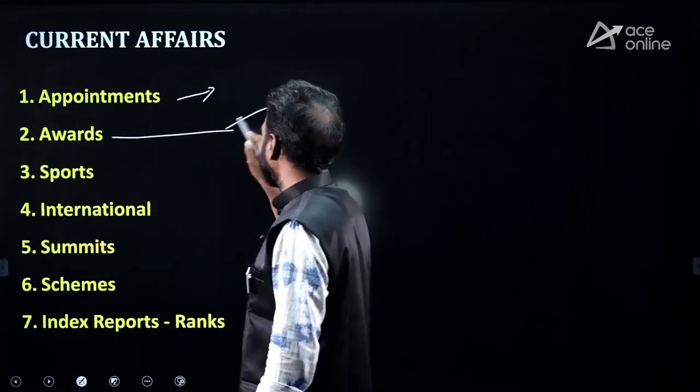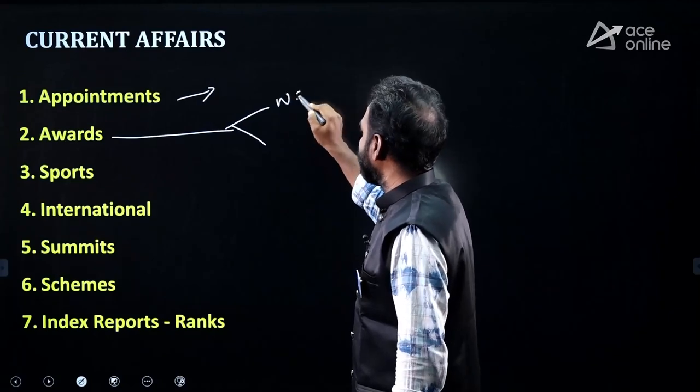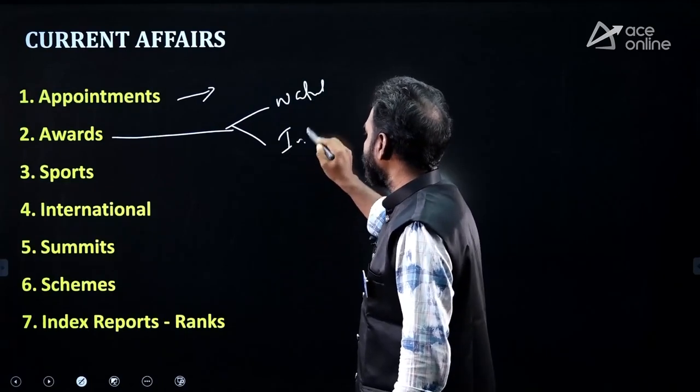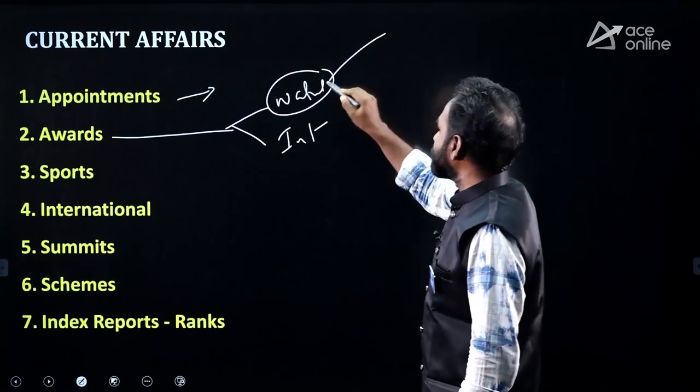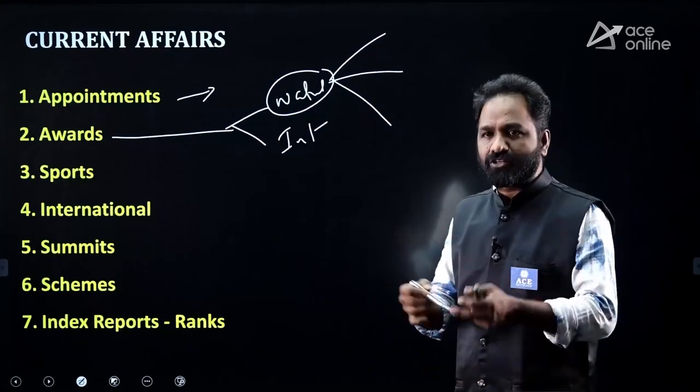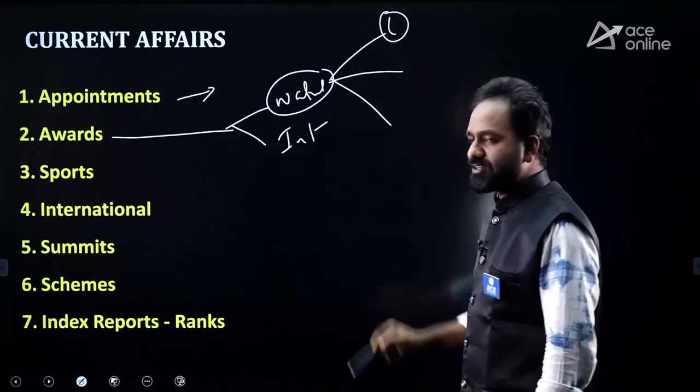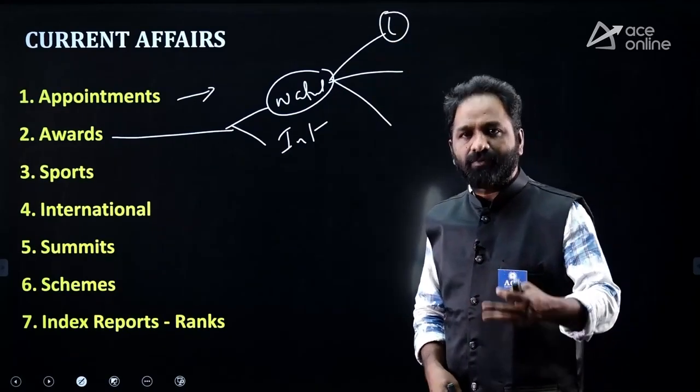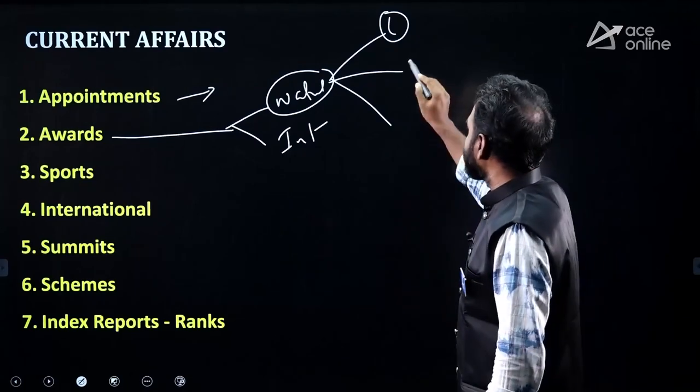Second thing, you have to focus on awards also. National level awards and international awards. For national awards, you have to get clarity. For example, literature-based awards are there: Jnanpith award, Saraswati Samman, Vyas Samman, and also sports-based awards.